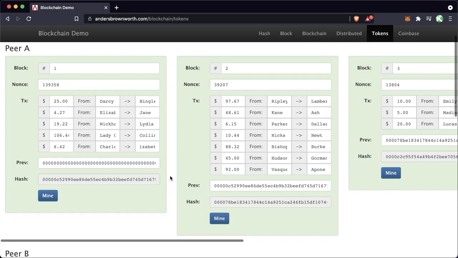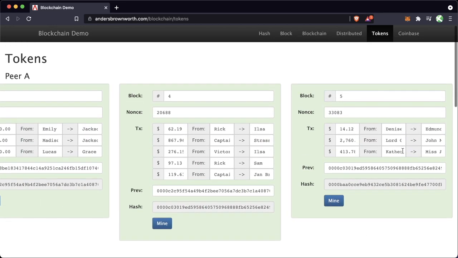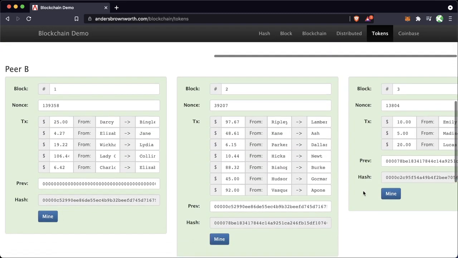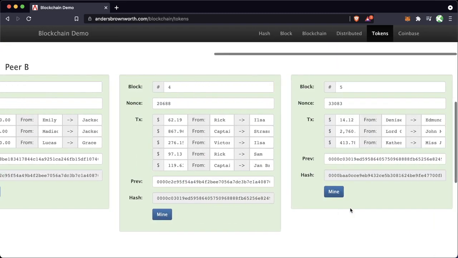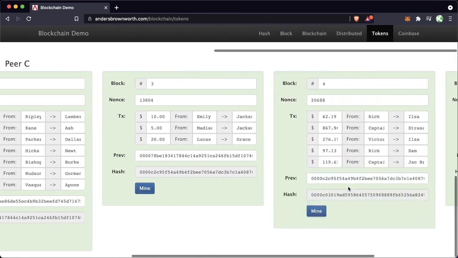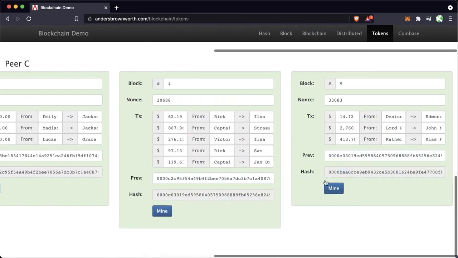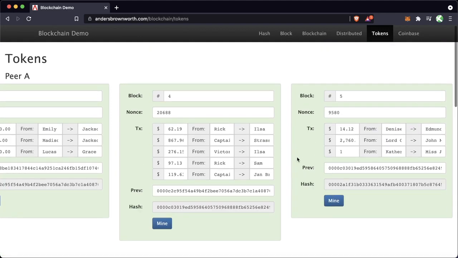So, let's go ahead and fix this. And it's the same thing. If down here I become malicious and I want Miss Audrey to have less money, maybe I want to send $1, and I go ahead and mine it. The same thing here. This hash now, this 2A1, is not going to match peer B's hash of BBA, and it's not going to match peer C's hash of BBA as well. So the two of them are going to say, hey, your blockchain is invalid. It's not matching the majority. You're out, right?